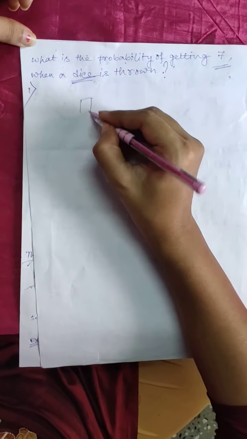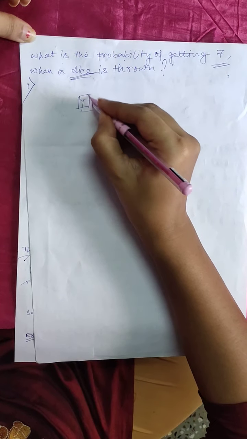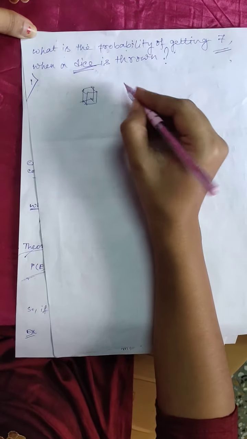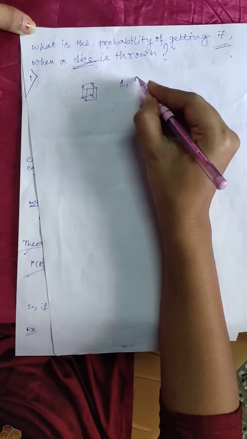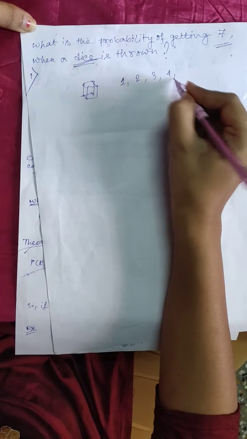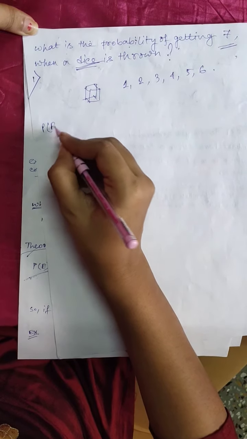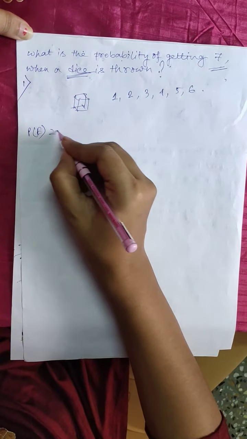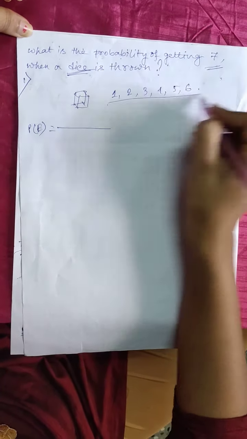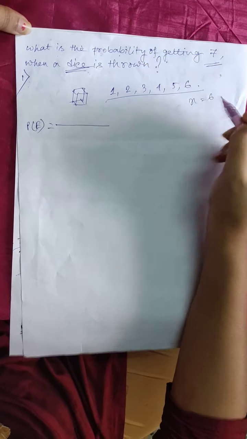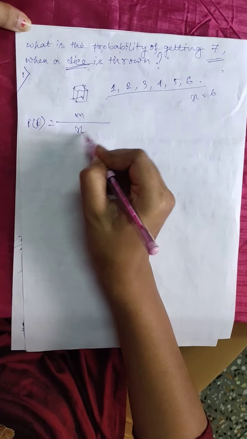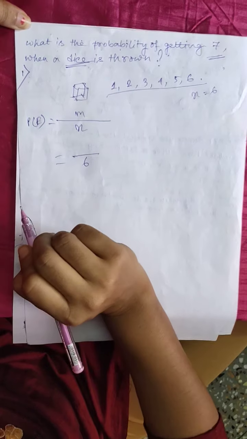When a dice is thrown, the possible outcomes can be 1, 2, 3, 4, 5, 6. So by the previous definition of the theoretical approach of probability, all the possible outcomes will be n equal to 6. So we write here 6.